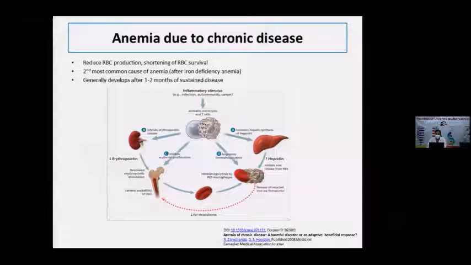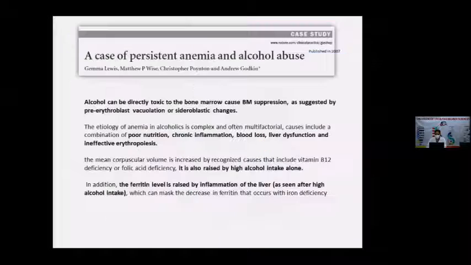Also, these cytokines inhibit erythropoietin release from the kidney and inhibit erythroid proliferation in the bone marrow. They also increase hemophagocytosis in the bone marrow. So all these are caused by the chronic inflammation due to liver cirrhosis.